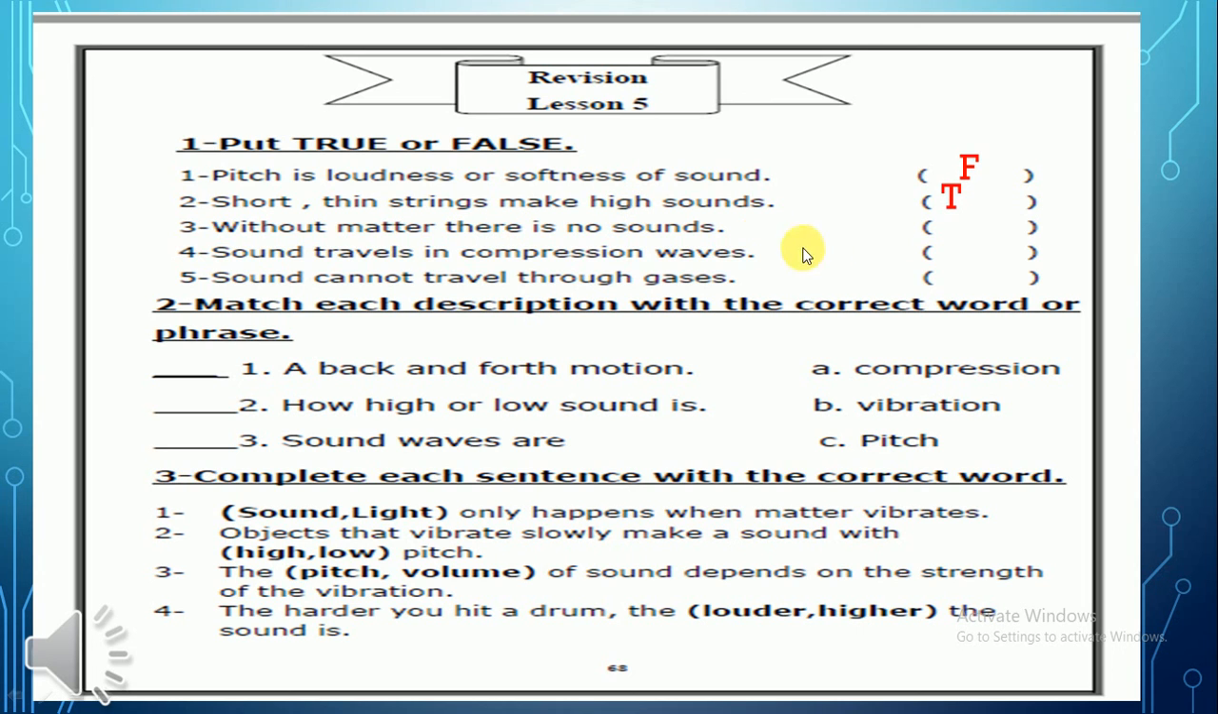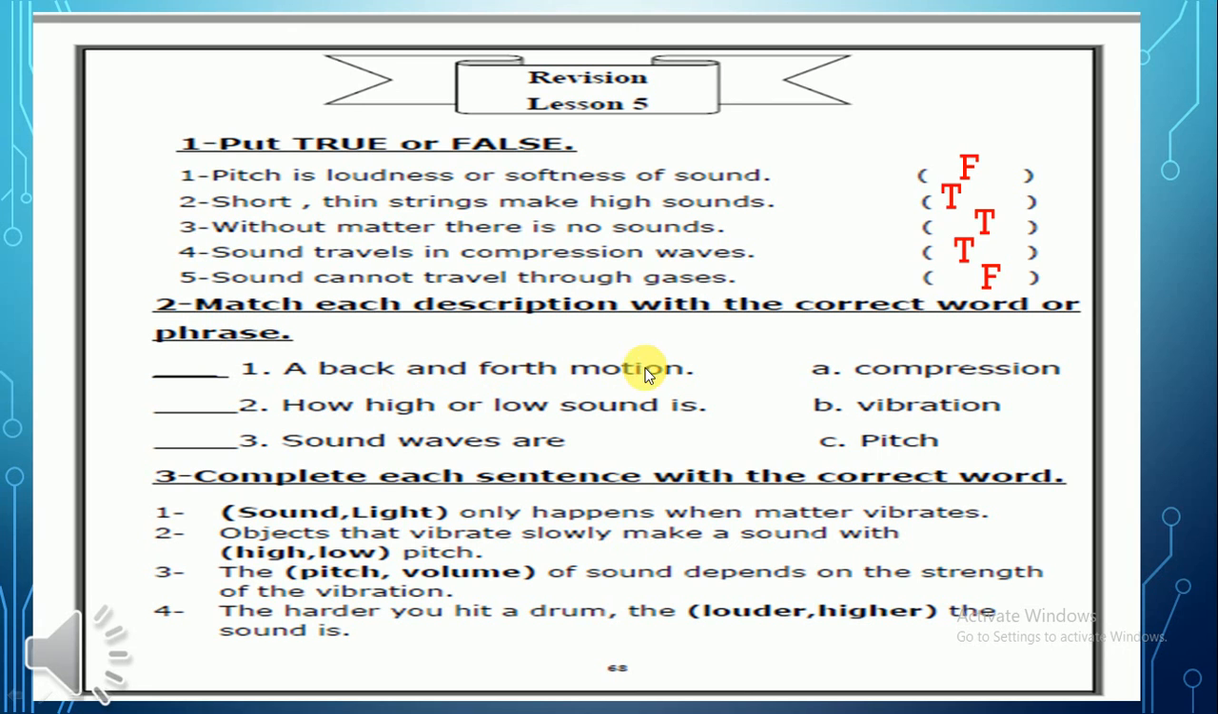Excellent. So it's true. Without matter, there is no sound. True. Good job. Sound travels in compression waves. True. Excellent. Sound can't travel through gases. False. Sound can travel through gases like air. That's how we can hear each other. Okay, we need to match now.